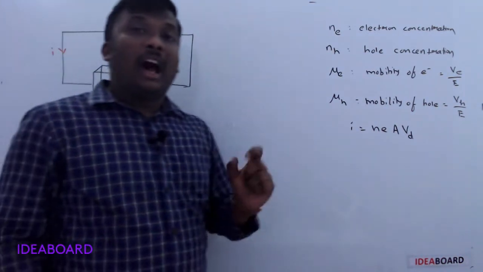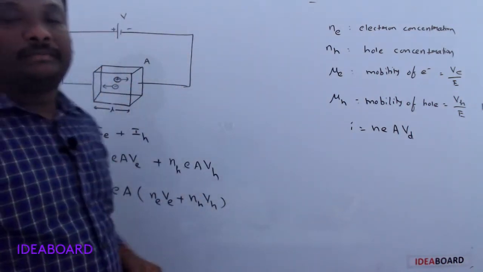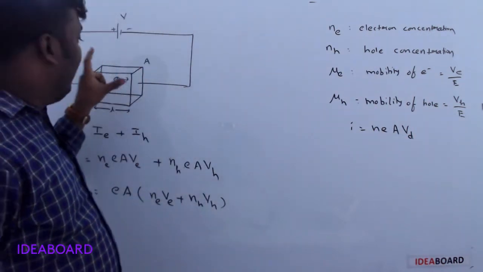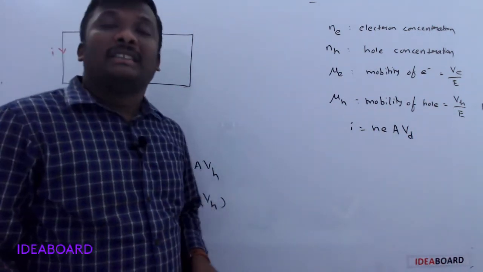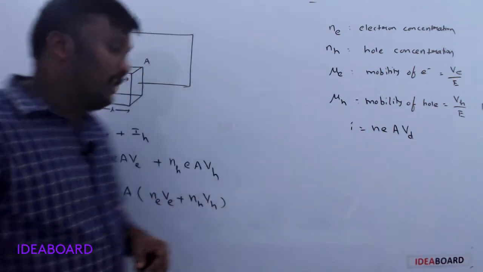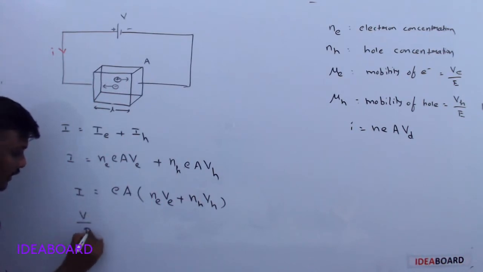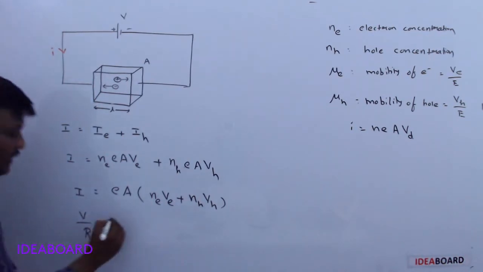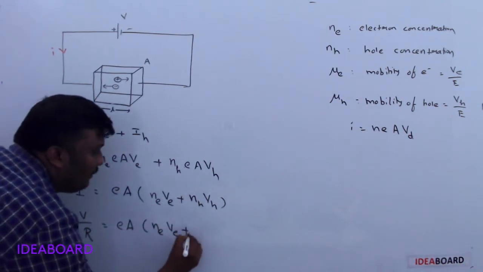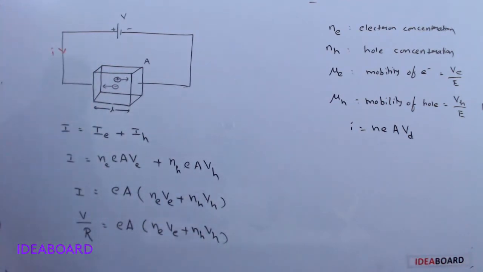Now let R be the resistance offered by the semiconductor to the flow of current. Then from Ohm's law we know I = V/R. So V/R = e A (n_e v_e + n_h v_h).